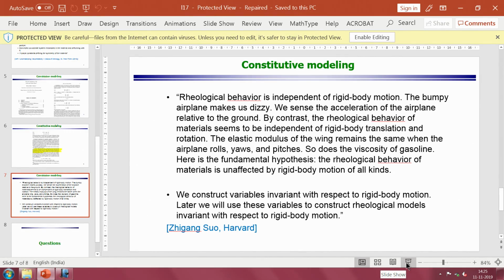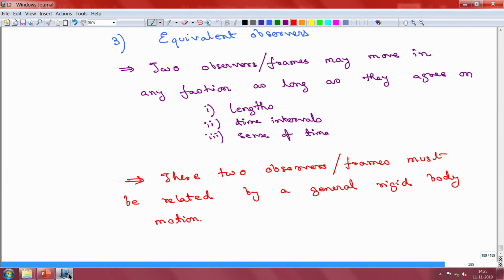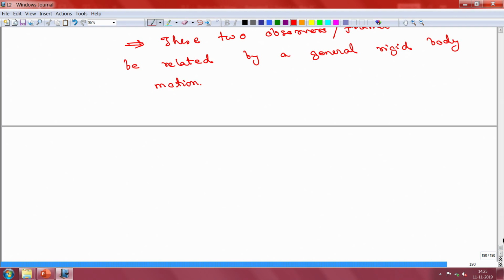Here we had just stated that equivalent observers are two observers who are related by a general rigid body motion. It can be shown, and I am not going to show it here, that rigid body motion basically involves a rotation and a translation.